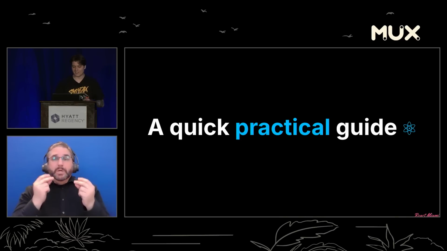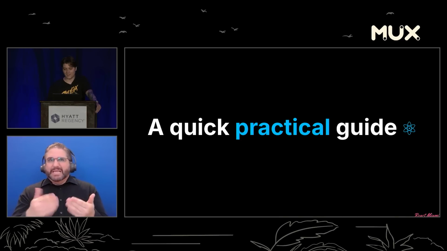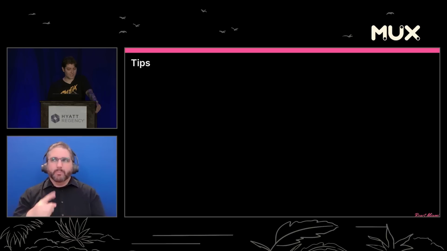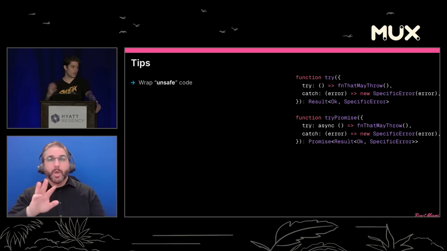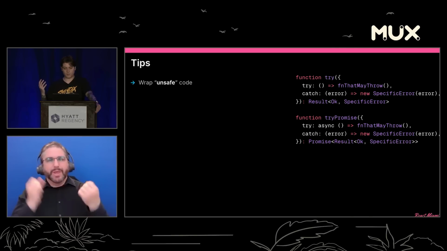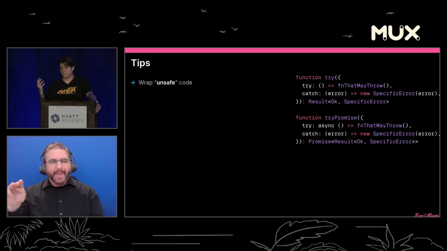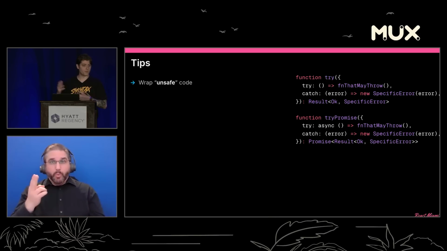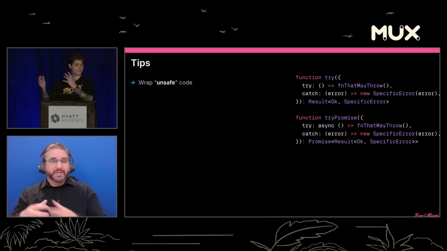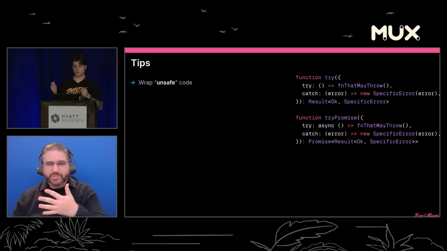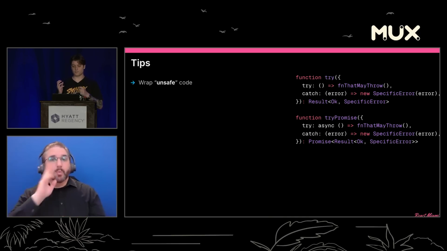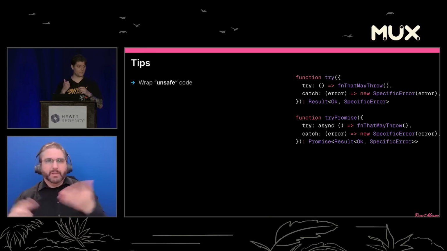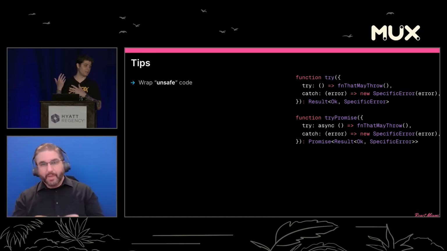So to quickly get us out of here to our break, we're going to have a quick practical guide to how to use this with React a little bit more concretely. So a couple tips. Wrap unsafe code. In a lot of result libraries that you might install from NPM, they're going to have some sort of try function and try promise function where if you don't know if a function will throw, or it might be a third-party package and you don't want to dig into the full implementation, just wrap it in try. What this is going to do is effectively, if that function throws, it will automatically wrap it in a result for you. So if it succeeds, you get the OK value. If it fails, you can wrap it in a custom error right on the spot.